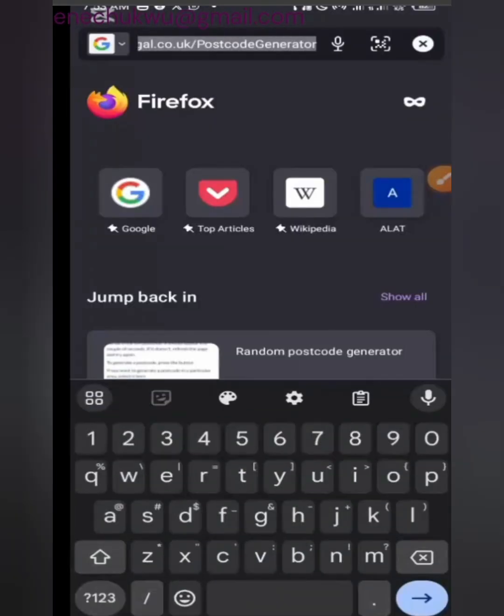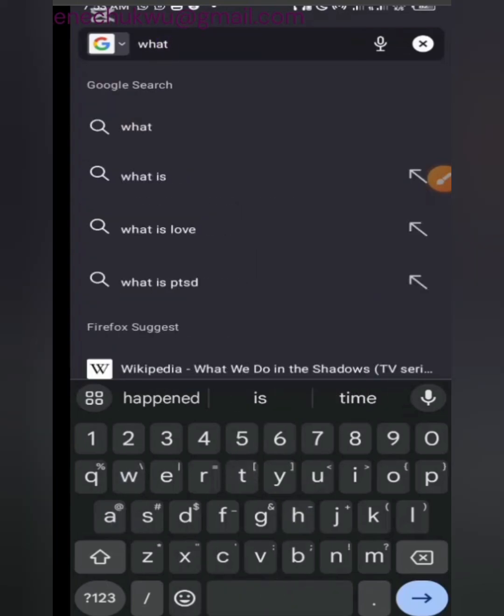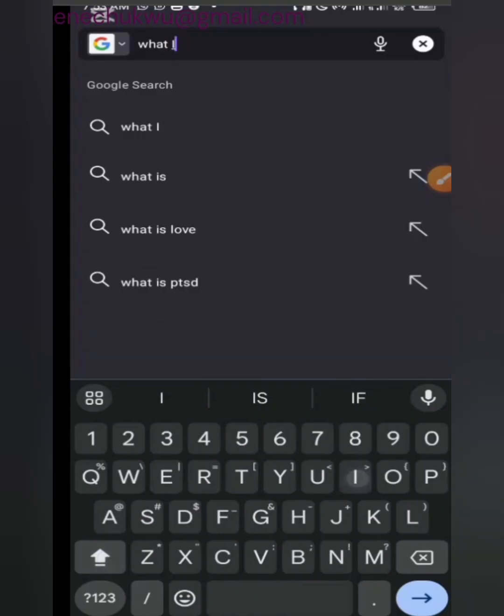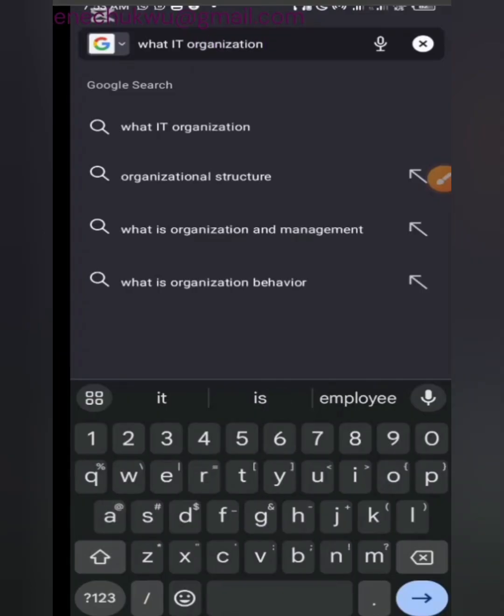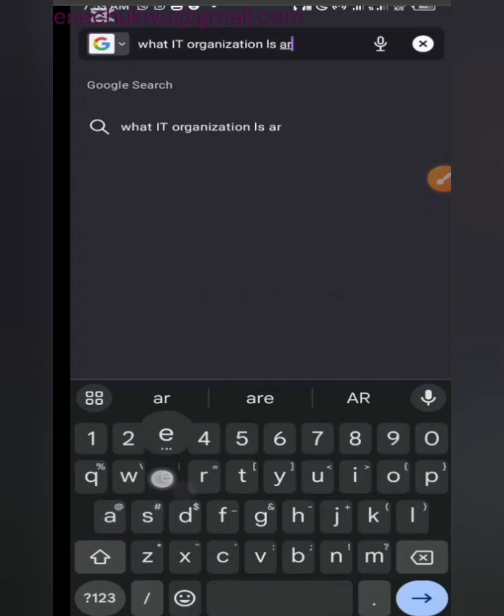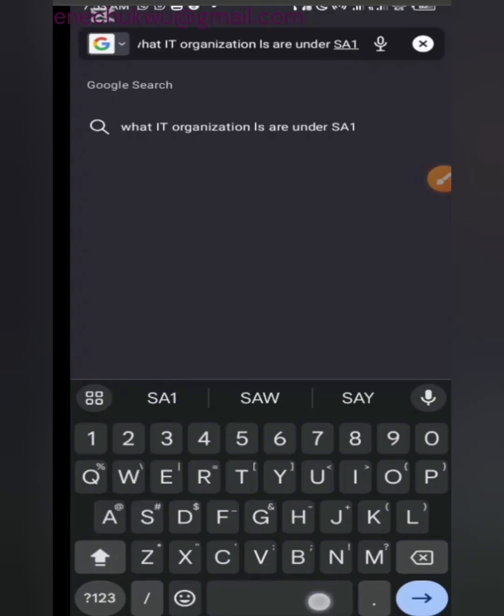Now, let us assume you are working under information technology. Come to your browser and ask: what IT organizations, or what IT companies? Let me use organizations, as organization covers a broader scope. What IT organizations are under SA1 6JW? Just ask these questions now.